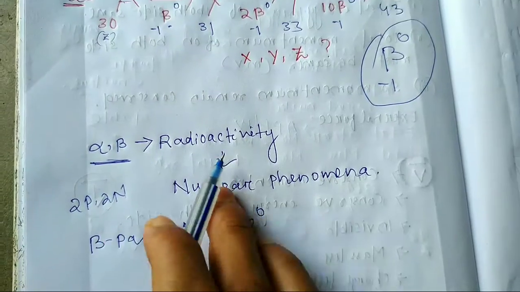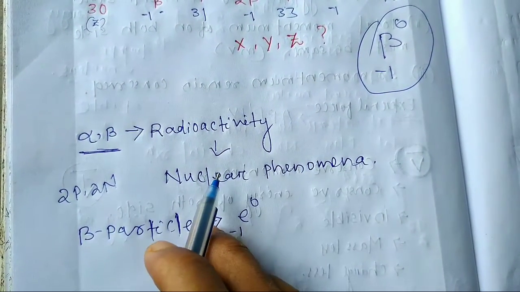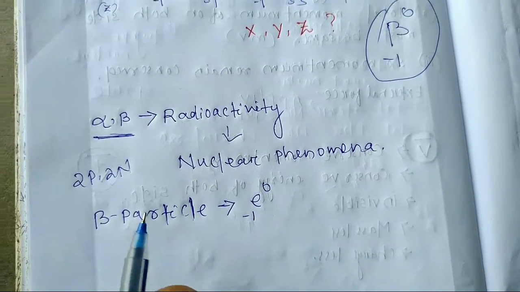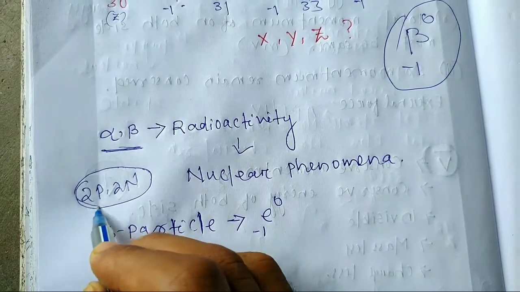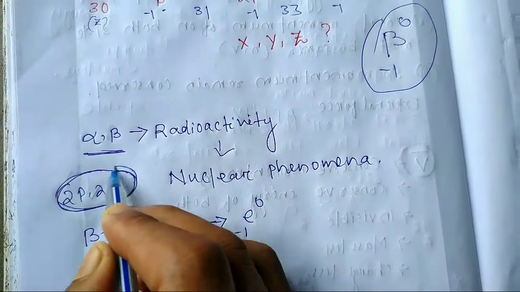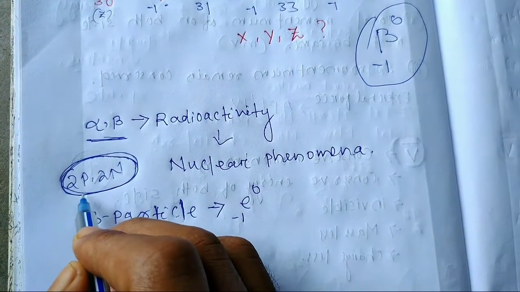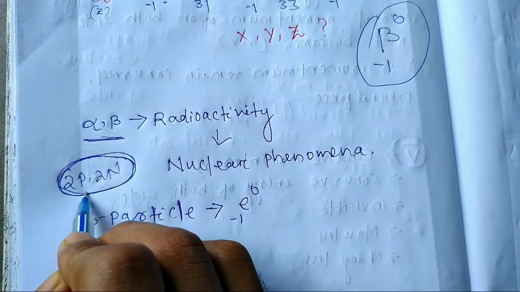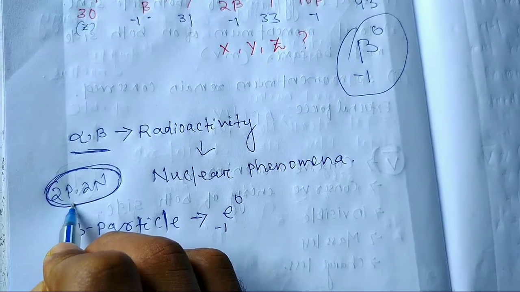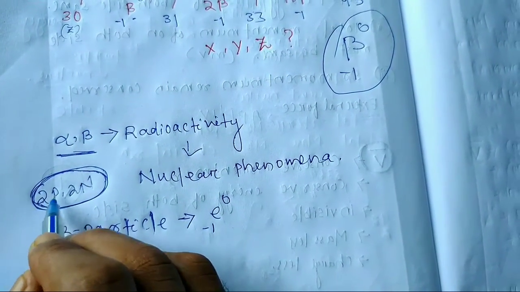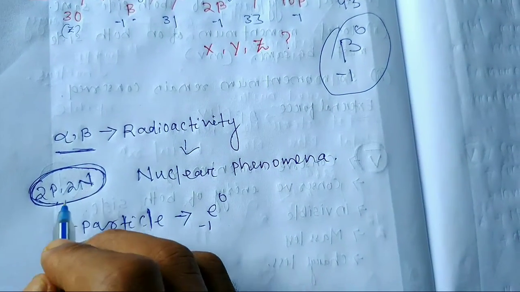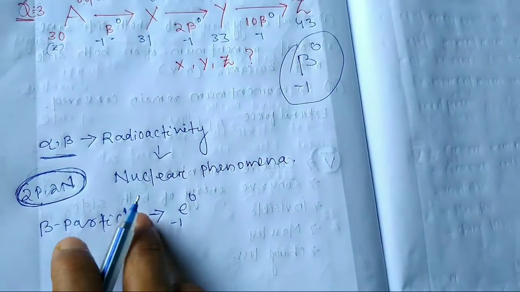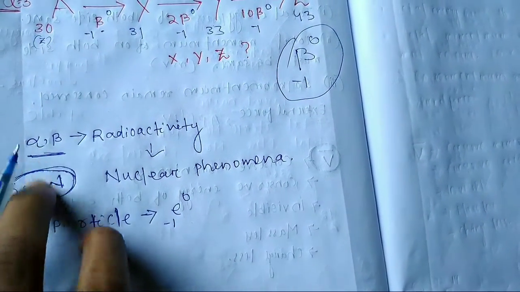So this is a part of radioactivity and a part of nuclear phenomena. Students, 2 protons and 2 neutrons are emitted with the alpha particle when it is emitted from the radioactive nucleus. The alpha particle is highly positively charged.